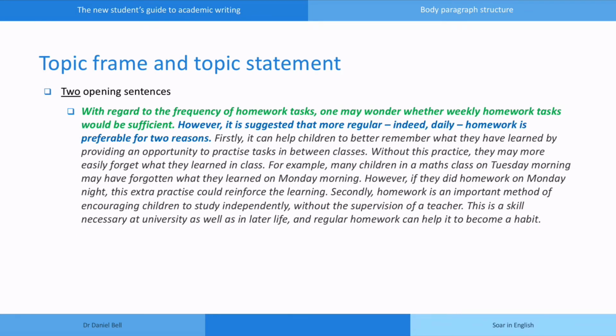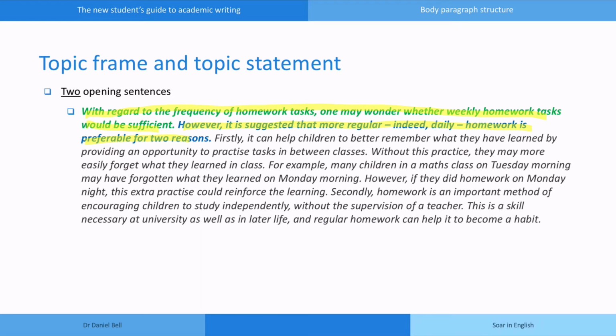Let's start by looking at 3 different ways to begin a body paragraph. Number 1. This paragraph here contains 2 opening sentences. The sentence in green is the topic frame, giving background information to prepare the reader, and the one in blue is the topic sentence, telling us the topic of this paragraph.